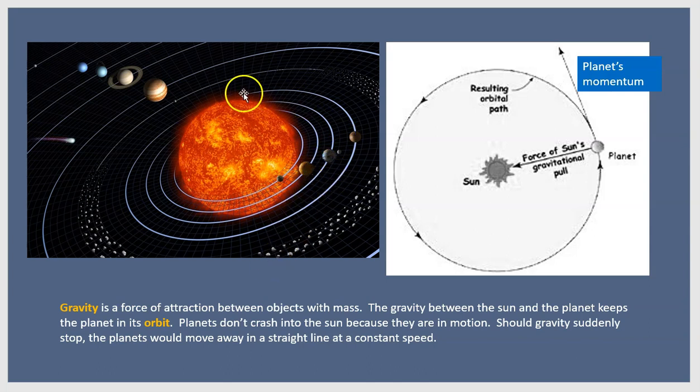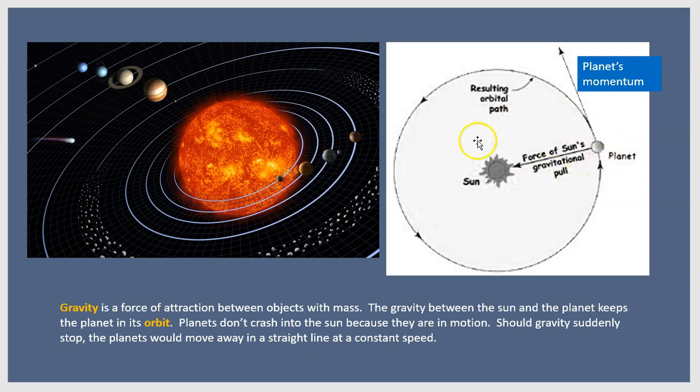Now, the planets orbit our sun because of gravity, and we know that gravity is a force of attraction between objects with mass. And the gravity between the sun and the planet keeps the planet in its orbit. Planets don't crash into the sun because they're already in motion. Now, should gravity suddenly stop, the planets would move off in a straight line at a constant speed.